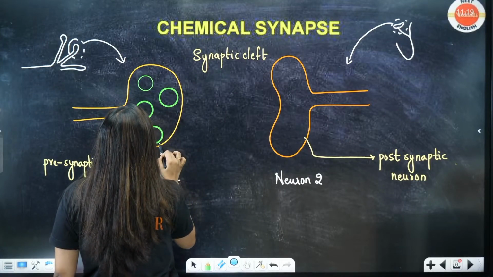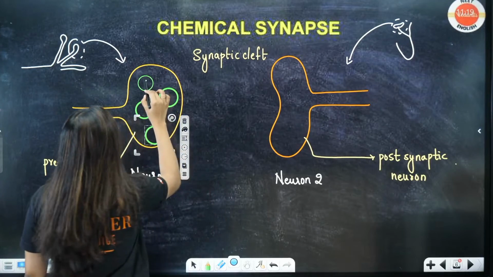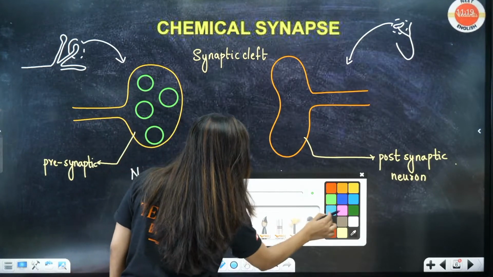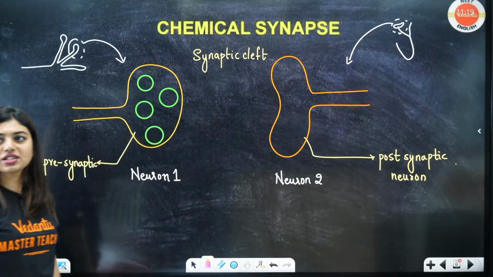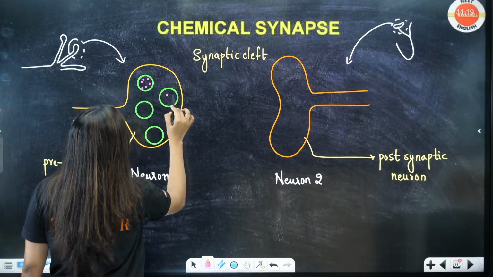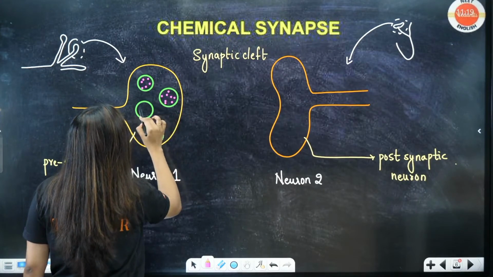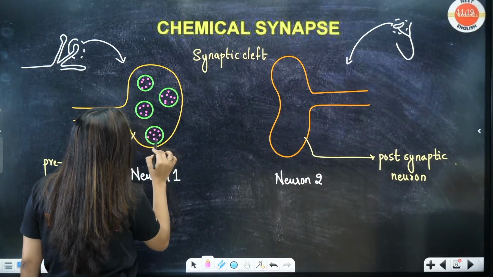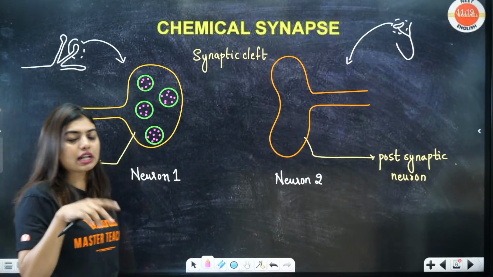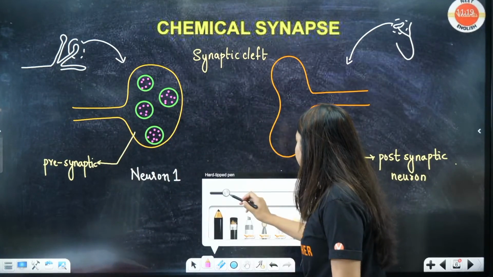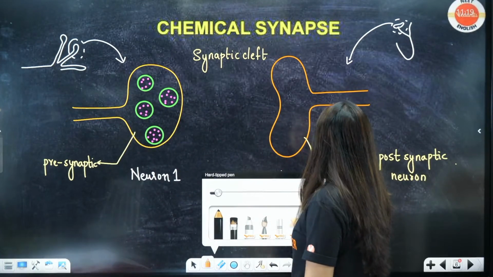Synaptic vesicles are going to be there. Inside the synaptic vesicles, what is going to be there, students? I told you last class itself, inside that neurotransmitters are going to be there. Yes or no? Yes, ma'am. So these neurotransmitters can be anything: acetylcholine, epinephrine, GABA, anything it can be. It can be excitatory or inhibitory.